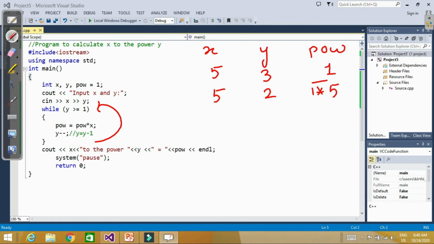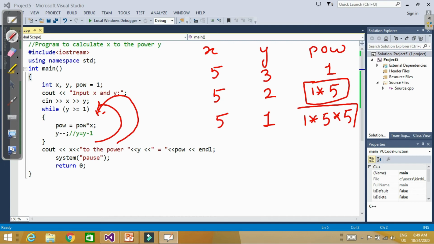Now what is power? Power is this. So next time power becomes 1 into 5 into 1 more 5, because x is always 5, and y is equal to y minus 1. Now y is 1. Next time the compiler will again check. Yes, y is greater than equal to 1. So again power becomes power into x.